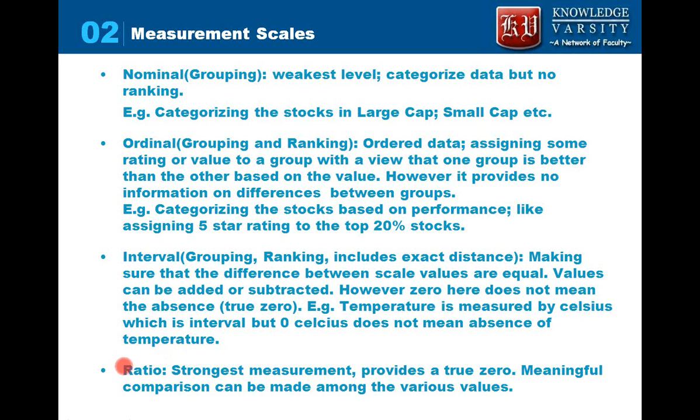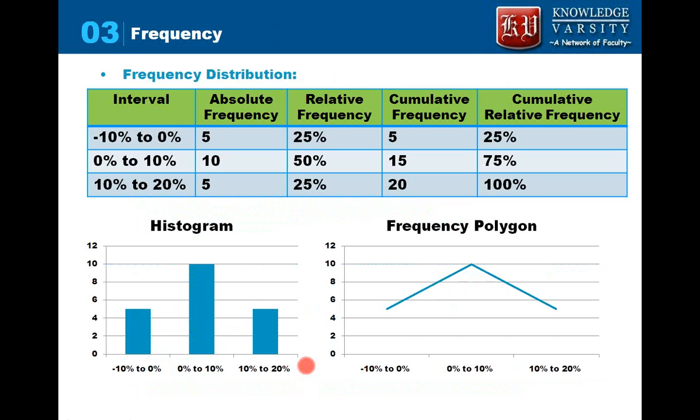So a further refinement is done in what is called the ratio scale. Here we have done grouping, ranking, and we also have exact distance, but we have here an absolute zero point. So let's say I have 10 rupees, you have 20 rupees, you have 2 times more money, so it's a ratio than me. Also, a person having zero money does not have any money. So this is the strongest measurement, and in finance we will be using this measurement only.